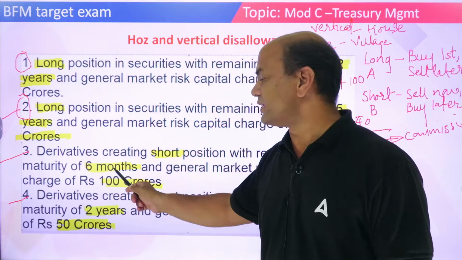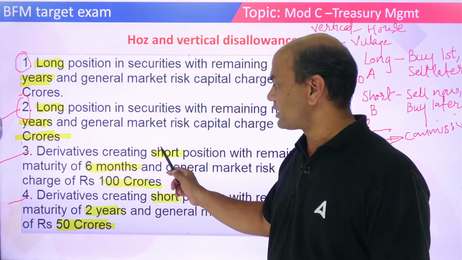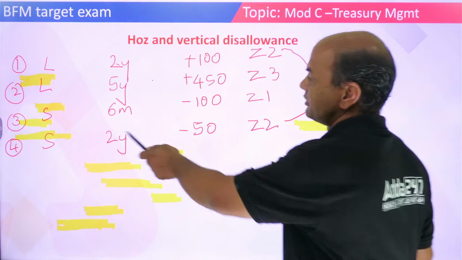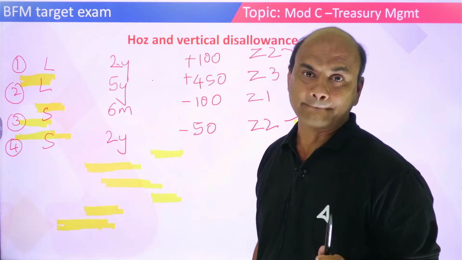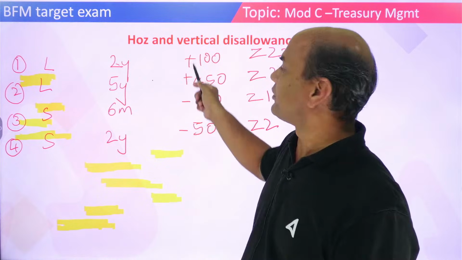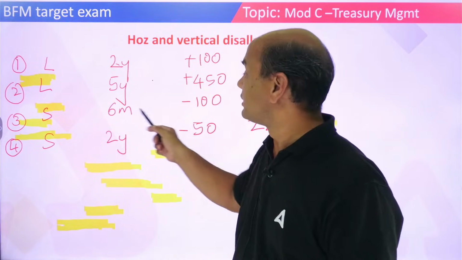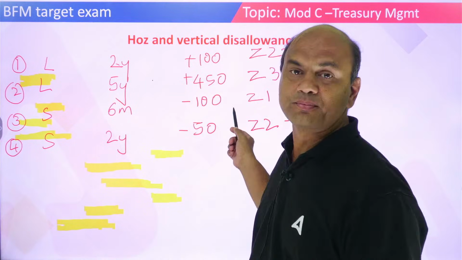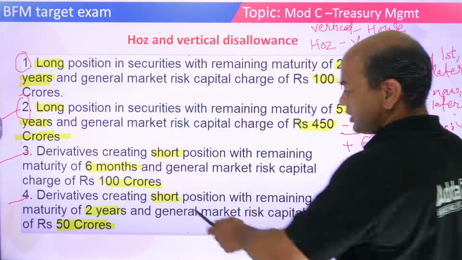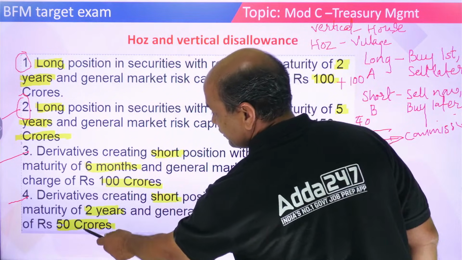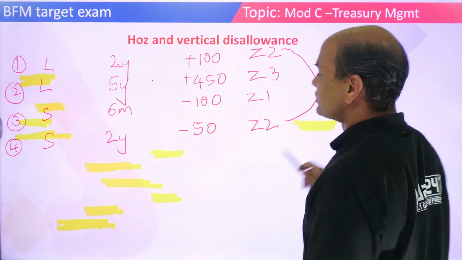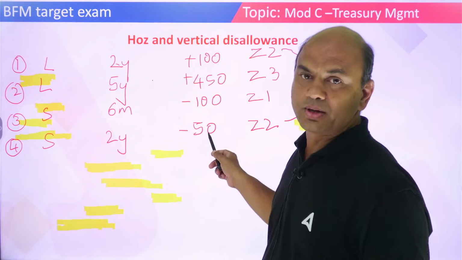Short, 6 months, 100 crores. Short means minus, so that's why I have written it minus over here, and here I have written plus. Which zone is it? 6 months, so first zone, zone 1. Fourth one: short, 2 years, 50 crores, minus.